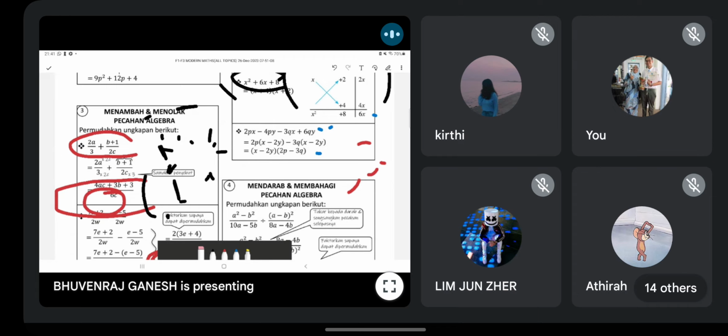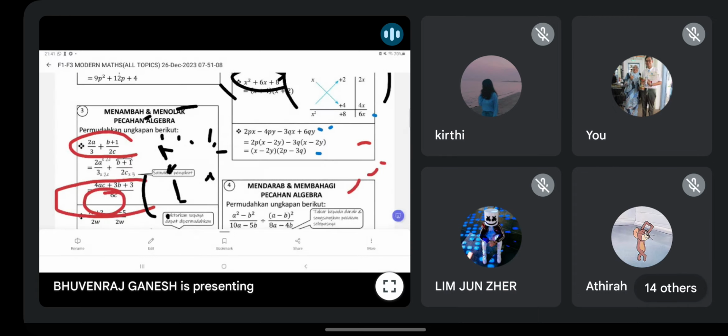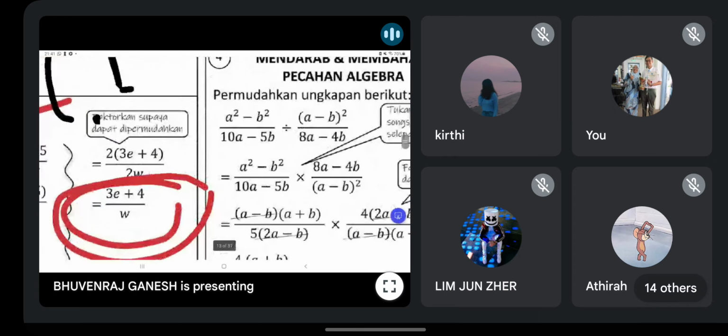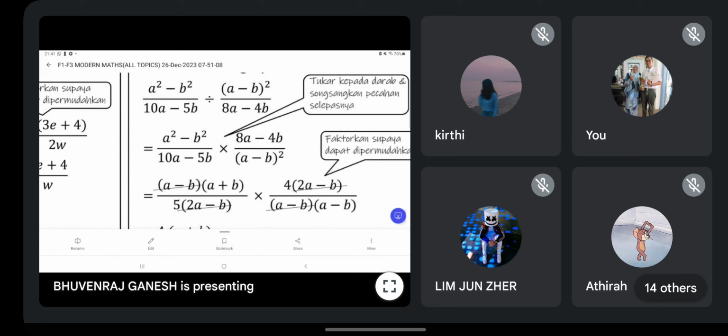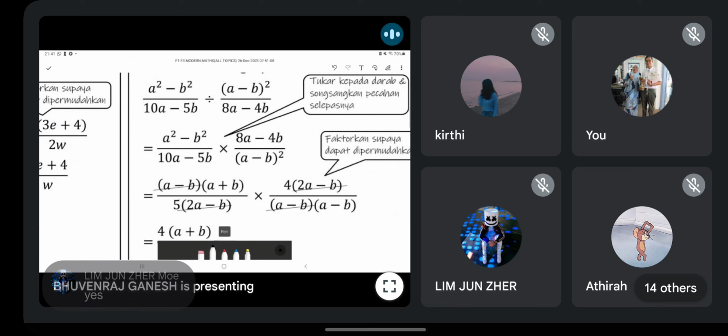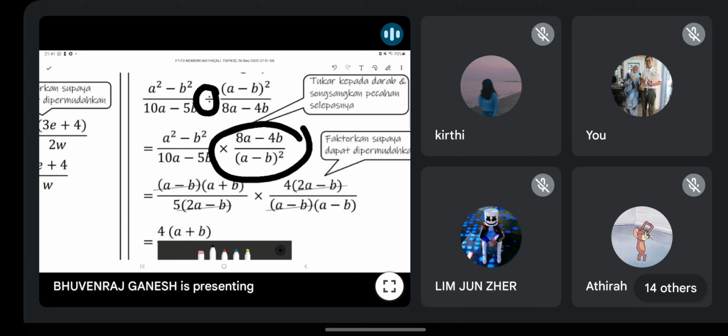Okay, so usually this is the kind of question they like to ask. This one, I think you all see right in paper 1. Am I right, guys? Paper 1 likes to ask like this. Okay, so you must know how to solve. Especially division, they will involve this one. Okay, so you must make sure for division, don't directly solve, change to multiplication. That's why opposite, songsang. Remember this one.